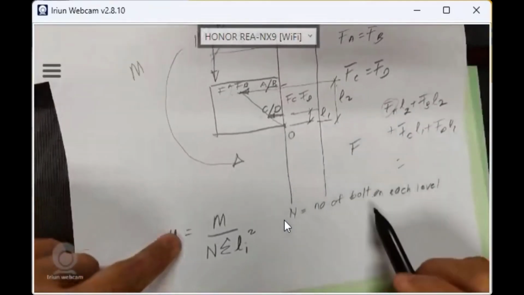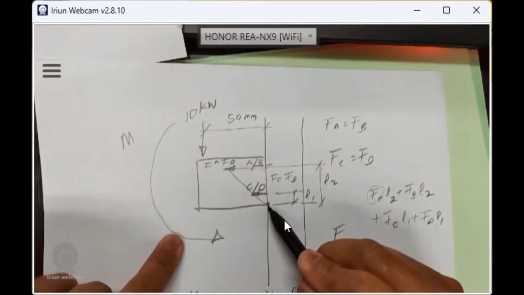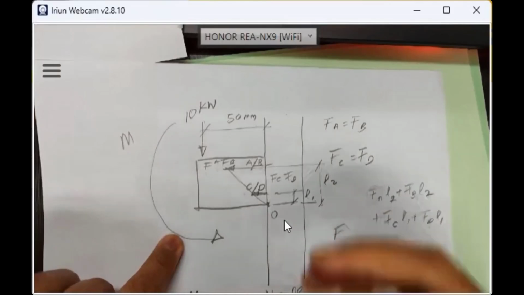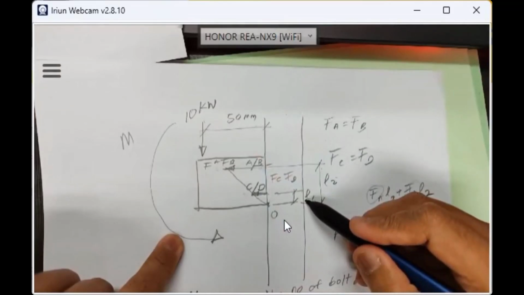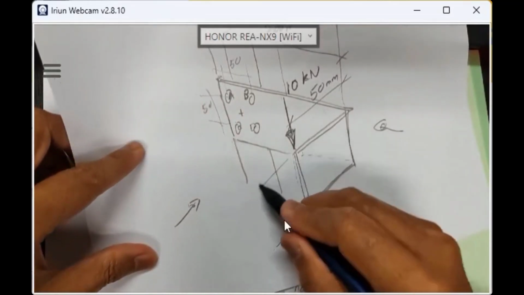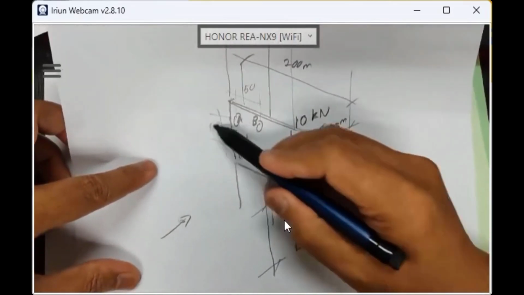And I is the distance from your pivot. Pivot is here, guys, at the bottom. So this is L1 and L2, your design. You put the value. So what is L1? It's not given, so I would give you the dimension. Let's say the thickness is still not given, since the bolt is 50.